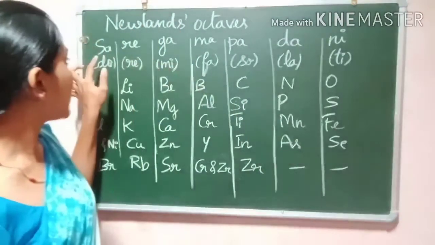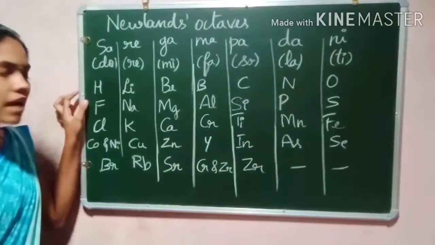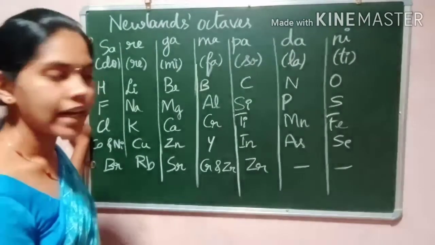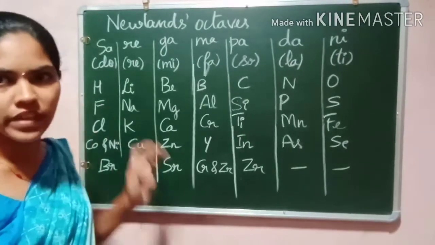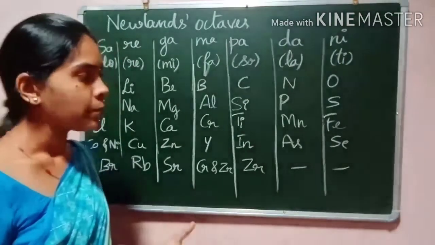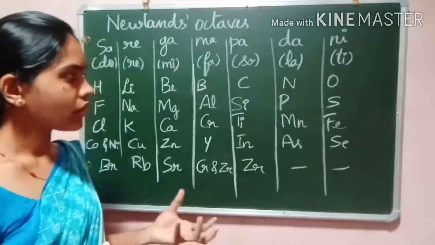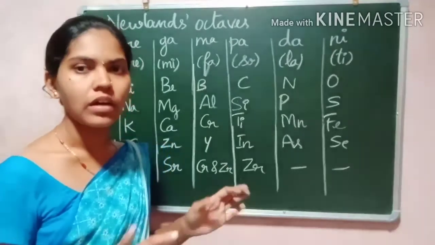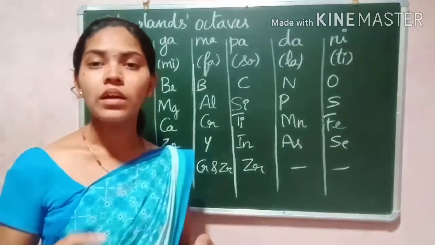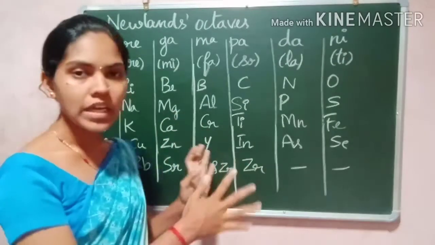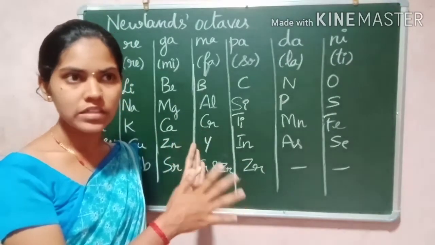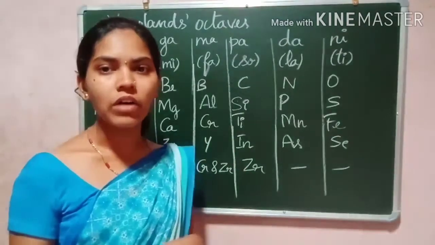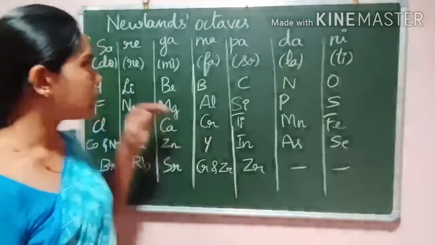He started with the lighter element, hydrogen, and ended at thorium, the 56th element, a heavier element. He compared the classification of the elements to the octaves found in music.